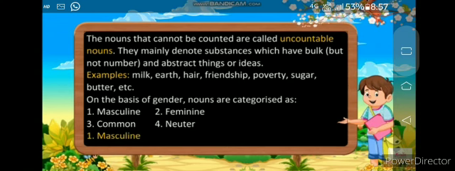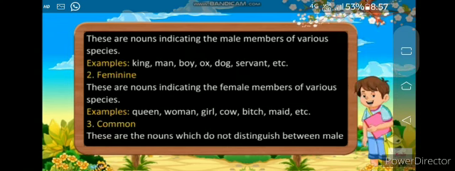On the basis of gender, nouns are categorized as masculine, feminine, common and neuter gender. Now masculine gender: these are nouns indicating the male members of various species. Example: king, man, boy, ox, dog, etc. Now feminine gender: these are nouns indicating the female members of various species. For example: queen, woman, girl, cow, bitch, etc.